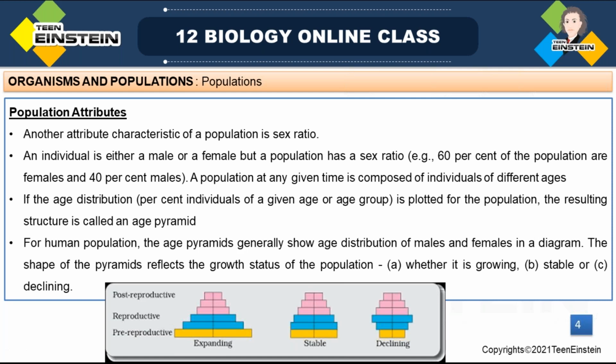So from the shape of that pyramid, we can make out whether it is expanding, stable, or declining. Got it?